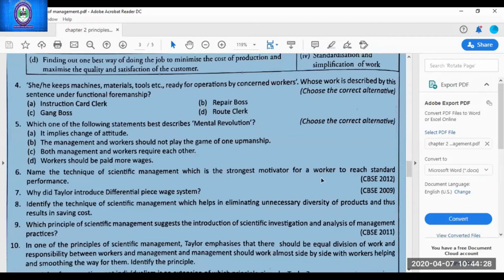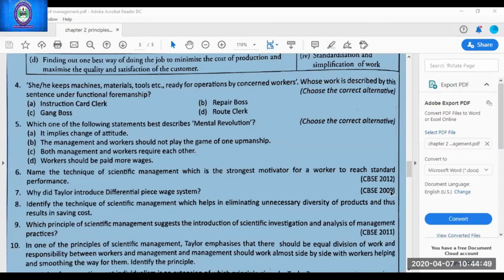Name the technique of scientific management which is the strongest motivator for a worker to reach standard performance. Ma'am, differential price rate. Yes, differential piece wage rate system, not price. Piece. Differential piece wage rate system.